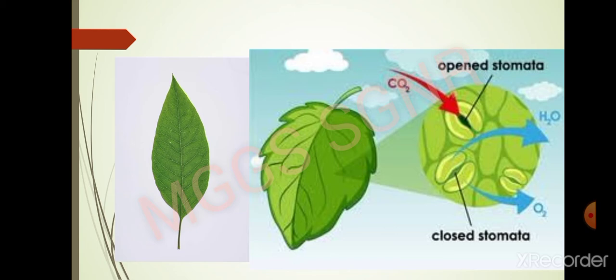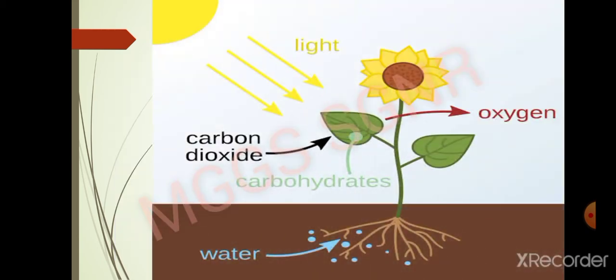Is it clear? And so we can say that in the process of photosynthesis, water is absorbed by the roots. Carbon dioxide enters into the plant body through stomata, and in the presence of sunlight. The name photosynthesis: photo means light, that means sunlight, synthesis means to prepare something.